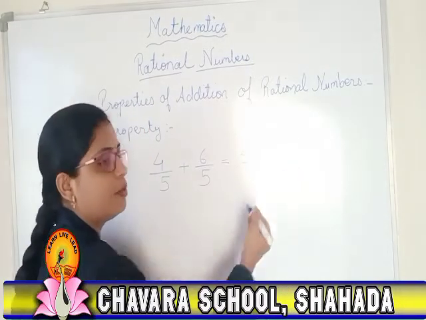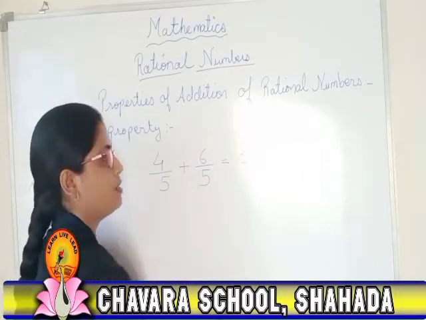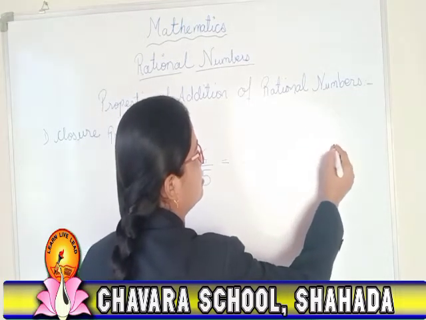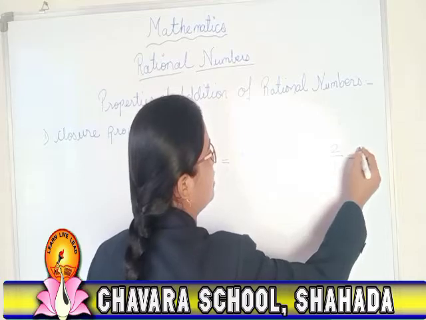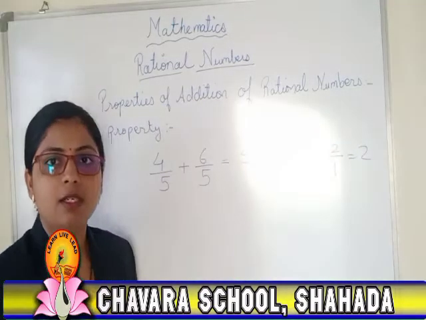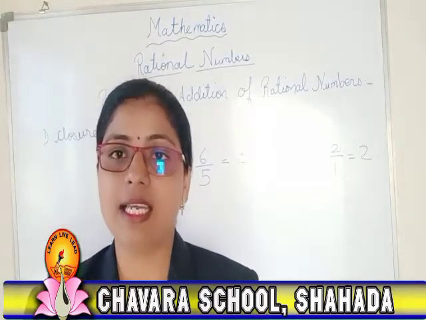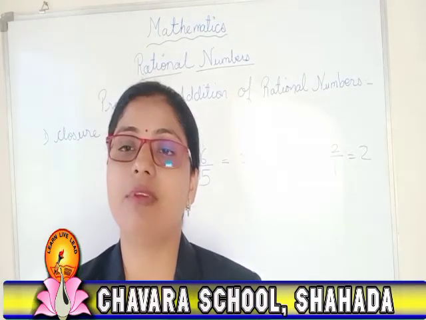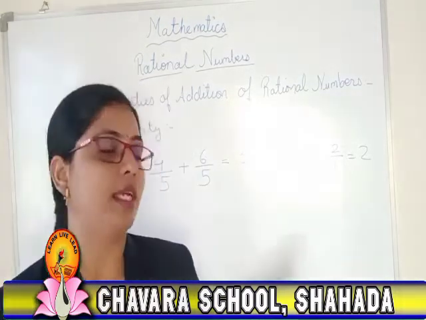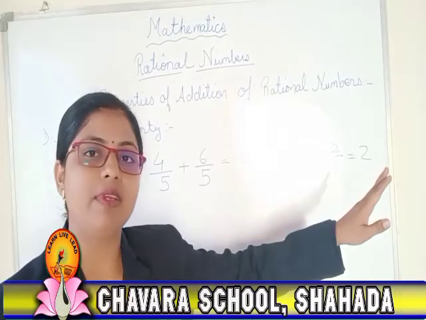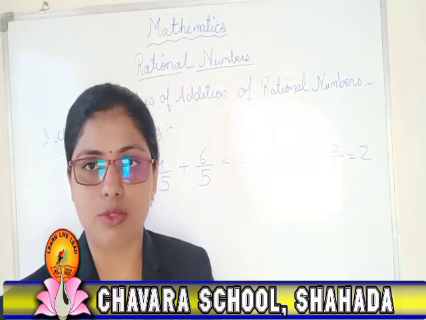And if you want to reduce this number, please reduce it. 5 ones are 5, 5 twos are 10. So the answer is 2 upon 1, which implies 2. Right? So with this we can say that it is a rational number, and we know that this 2 is a rational number. Okay? So like that we can solve different examples also.